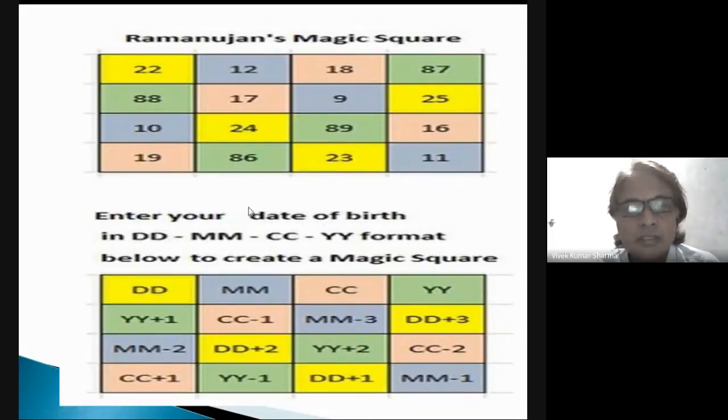Then they give this formula: add 80 in the year, reduce 1 from the century, reduce 3 from the month, and add 3 in the date. Then you will find a magic square.